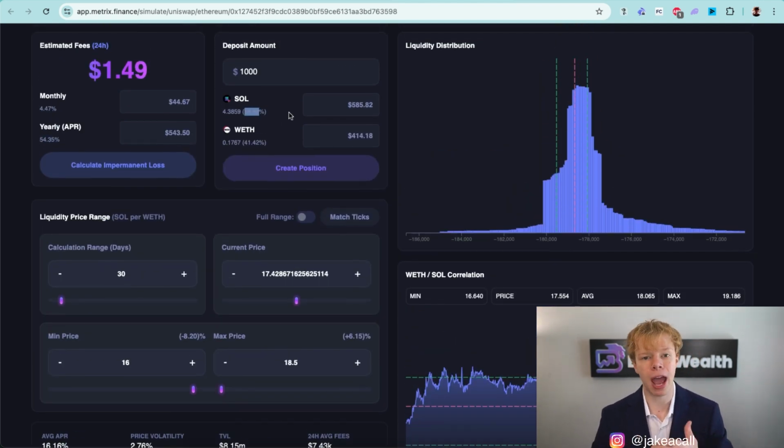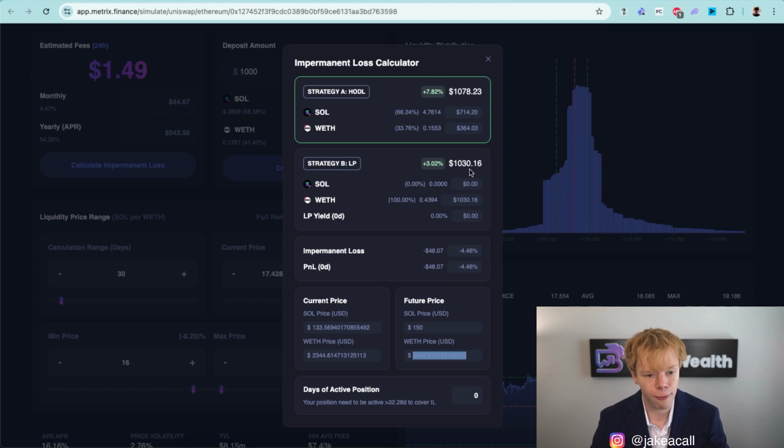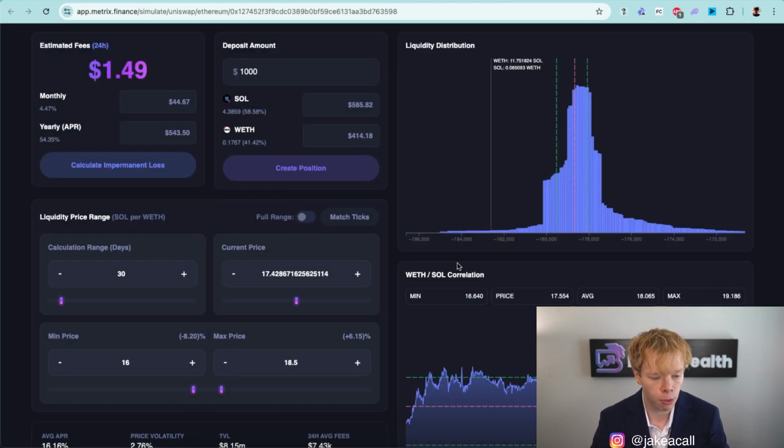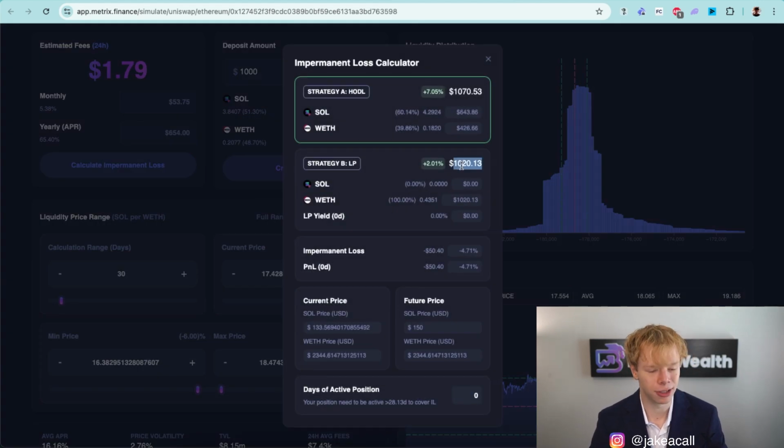The reason why we might want to have a little bit more Sol in the liquidity pool is if we're more bullish on Sol. Because take a look at this. If we have 60% Sol when we're starting out in this liquidity pool, when Sol goes to, let's just say, $150 and Ethereum stays the same, we are going to have $1,030 in the liquidity pool. Now, if we were to have a range where we have about 50-50 of each asset, let's just say, we are going to have $1,020 in the liquidity pool because of the fact that we didn't have as much Sol.